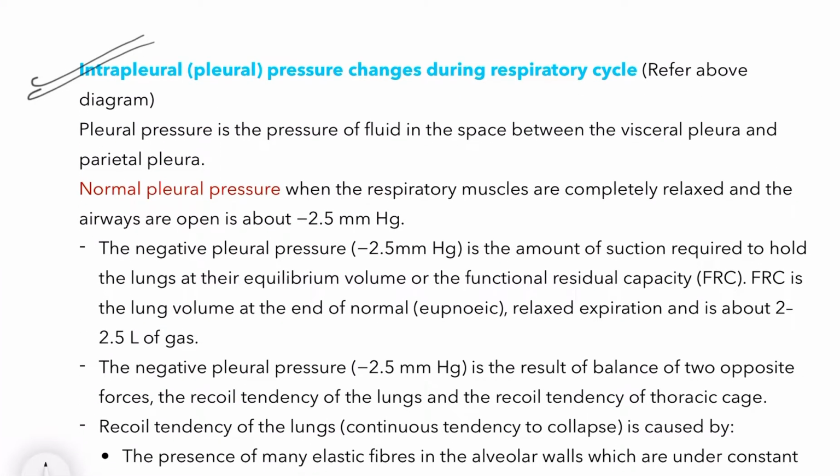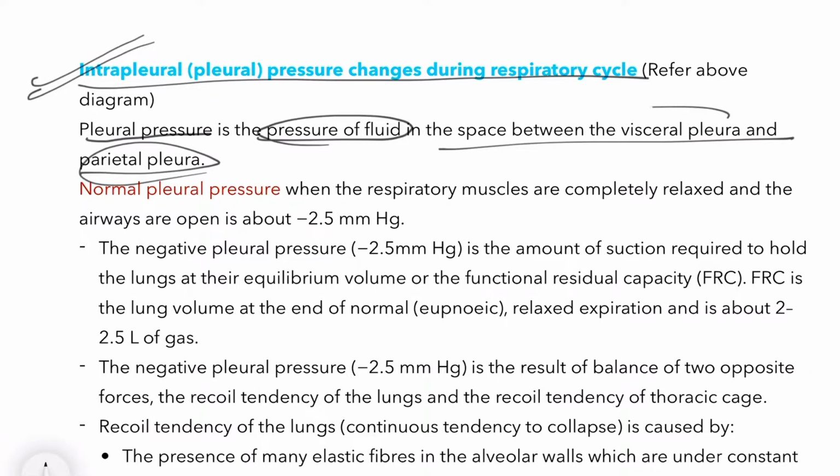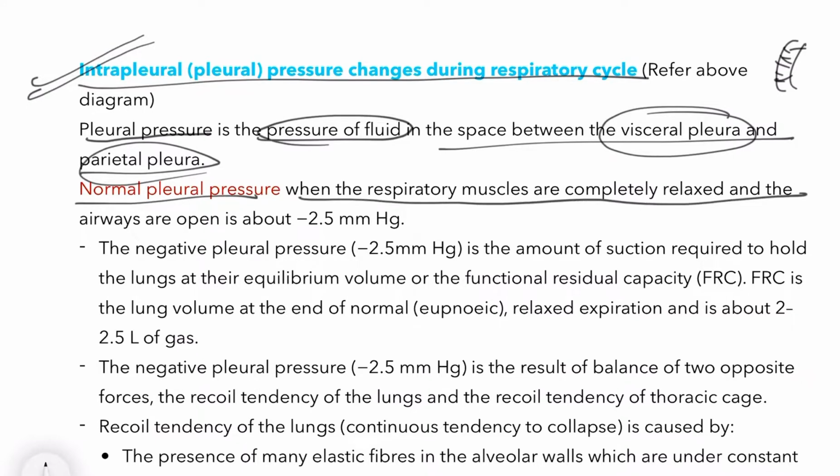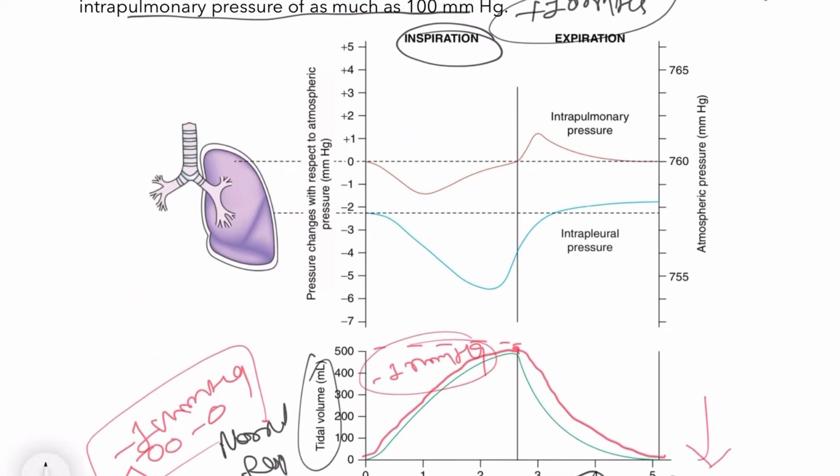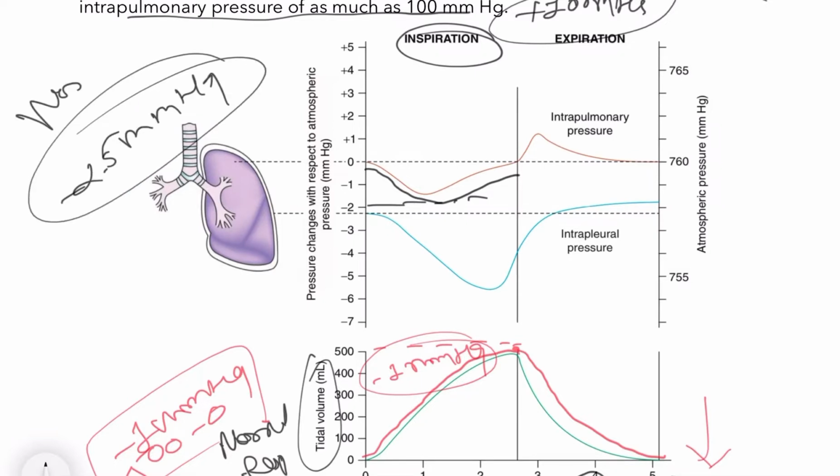Now we will see intrapleural changes during the respiratory cycle. Pleural pressure is the pressure of fluid inside the space between the visceral pleura and parietal pleura. Both the pleurae are there, in between which the fluid is there; it is pleural pressure. Normal pleural pressure when the expiratory muscles are completely released is about minus 2.5 mmHg. That is normal intrapleural pressure.